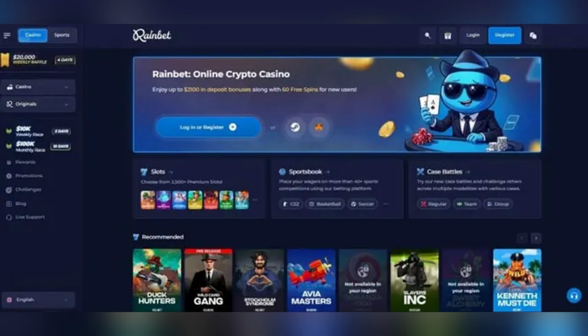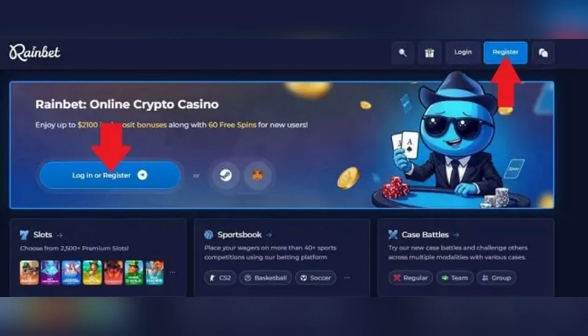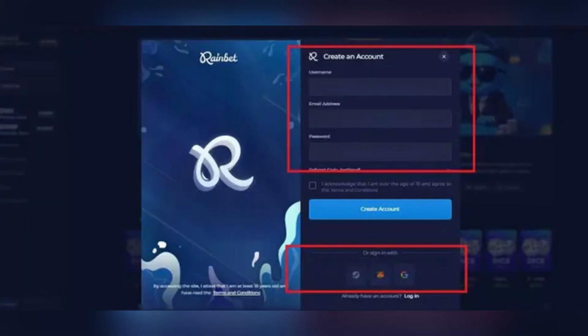Now you can sign up with an email address or an existing account with Steam, Google or MetaMask for quick registration. Now during sign up, click on referral code and type CSGO Bettings.